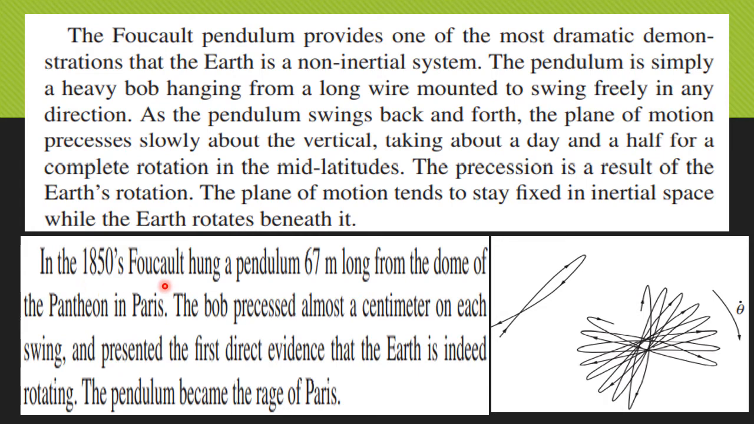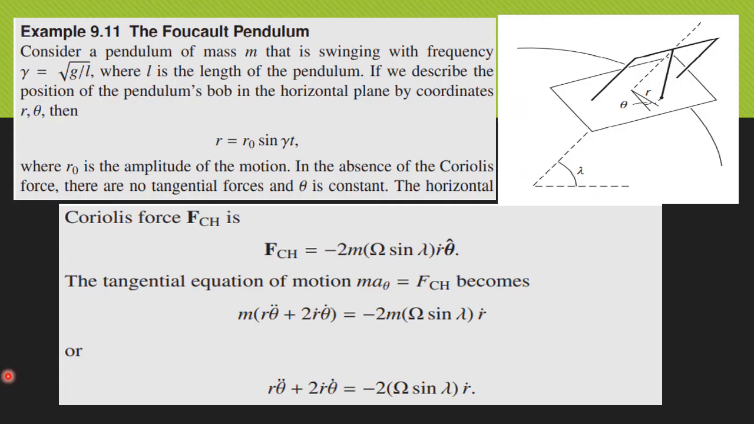In 1850, Foucault hung a pendulum 67 meters long from the dome of the Pantheon in Paris. The bob precessed almost a centimeter on each swing and presented the first direct evidence that the Earth is indeed rotating. Now we go through the Foucault pendulum in detail.